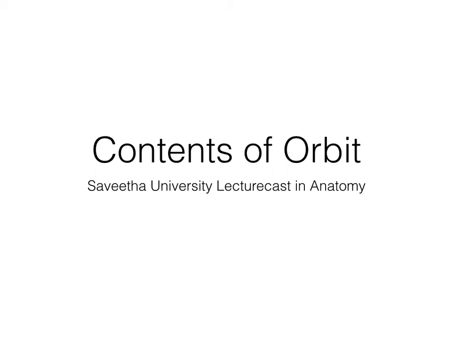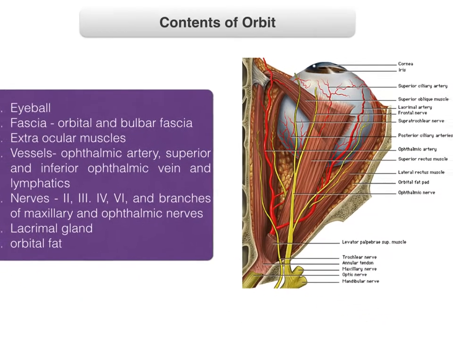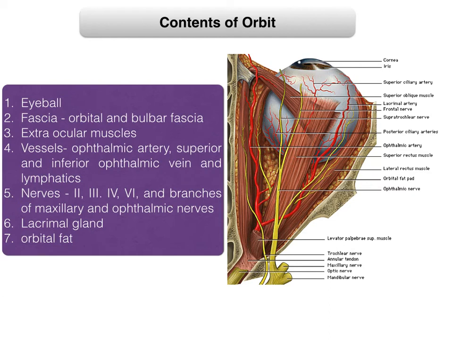The topic for discussion now is contents of orbit. The contents of orbit are the eyeball, the fascia, namely the orbital and bulbar fascia, extraocular muscles, vessels, which are the ophthalmic artery, superior and inferior ophthalmic veins, and lymphatics. Nerves are the second, third, fourth, sixth cranial nerves and branches of maxillary and ophthalmic nerves, lacrimal gland, and orbital pad of fat.